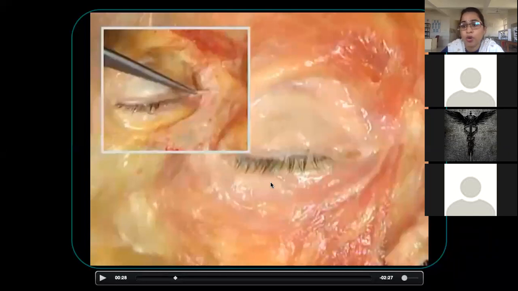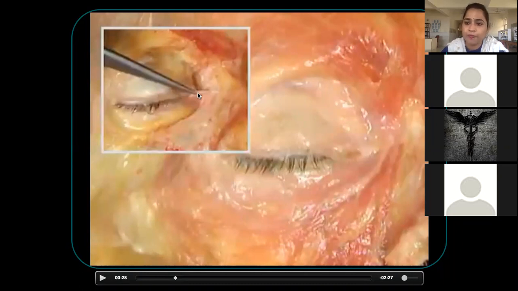So where are they taking origin from? Now first let us see the orbital part. The orbital part takes origin medially. That means, just palpate the medial angle of your eye. With your finger, you can feel some kind of strong structure. A small rounded structure you can feel at the medial angle of the eye, not inside the eye, outside the eye. So this is called the medial palpebral raphe. What is it called? Medial palpebral raphe.